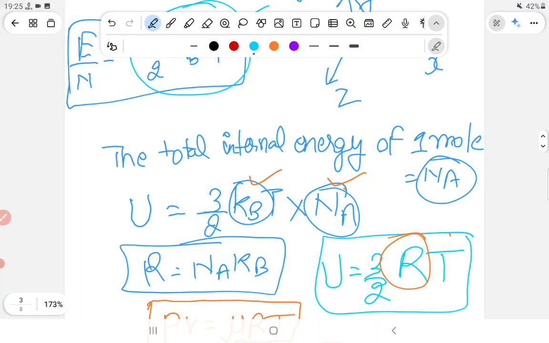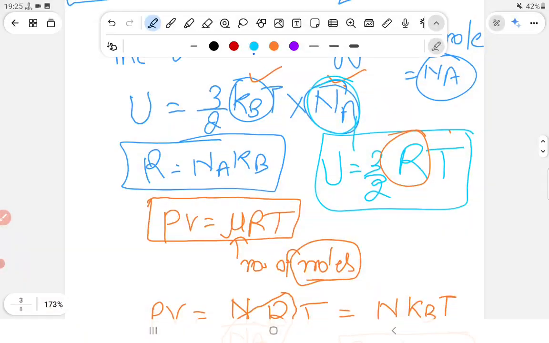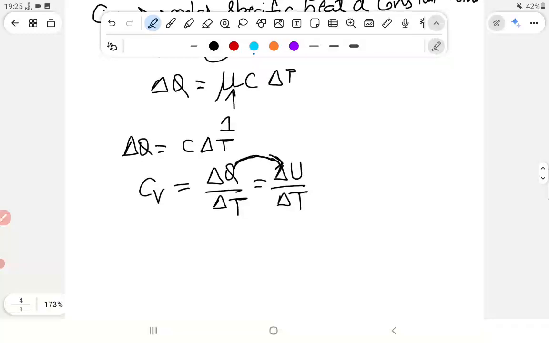What is the total energy associated with the Na molecules? Only 1 mole of molecules. So 1 mole of molecules has Na number of molecules, and when I replace it, we get U is equal to 3/2 RT, right? Then next we came to what is Cp and what is Cv.